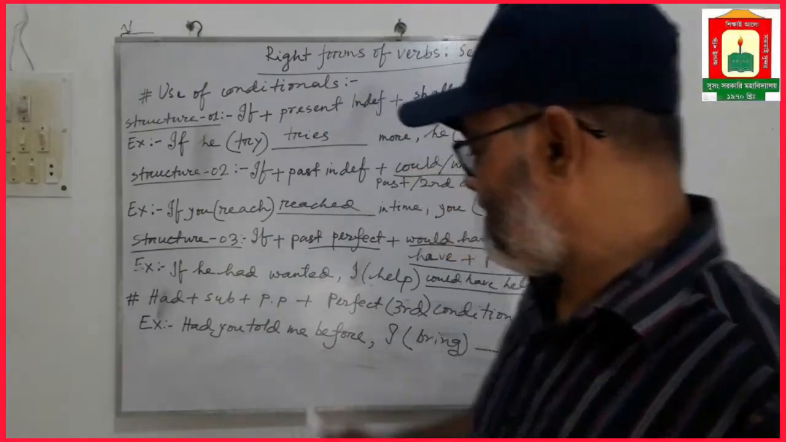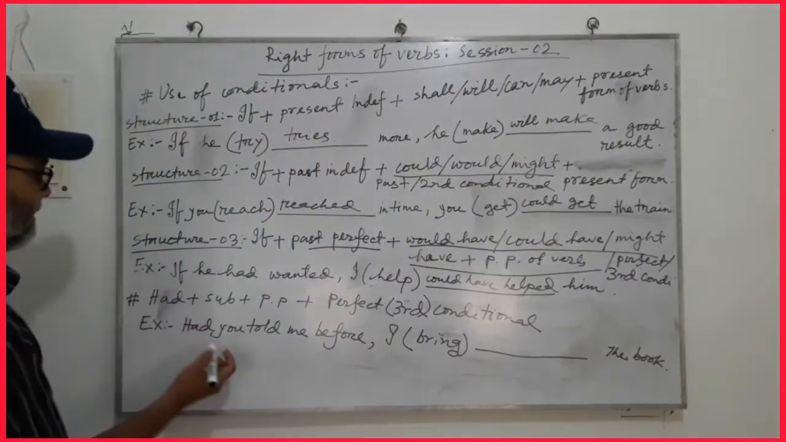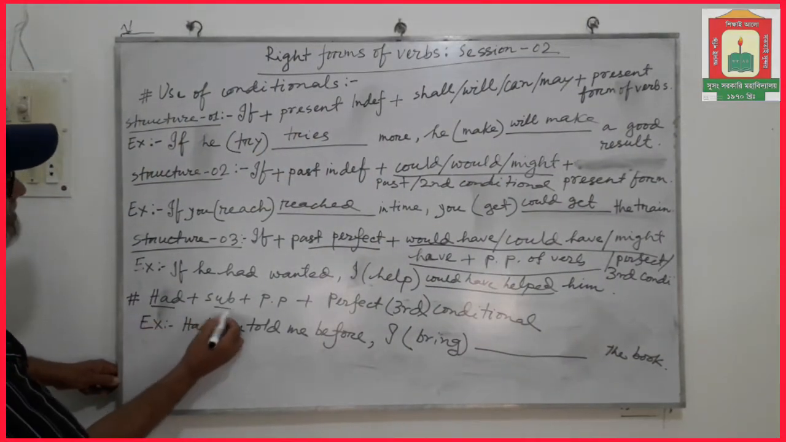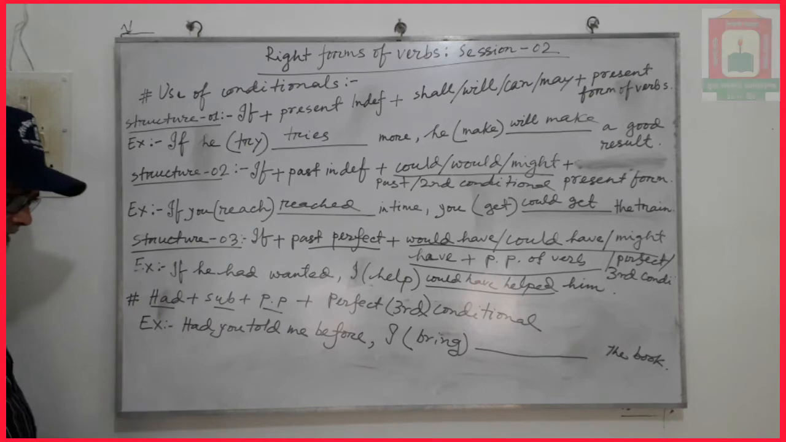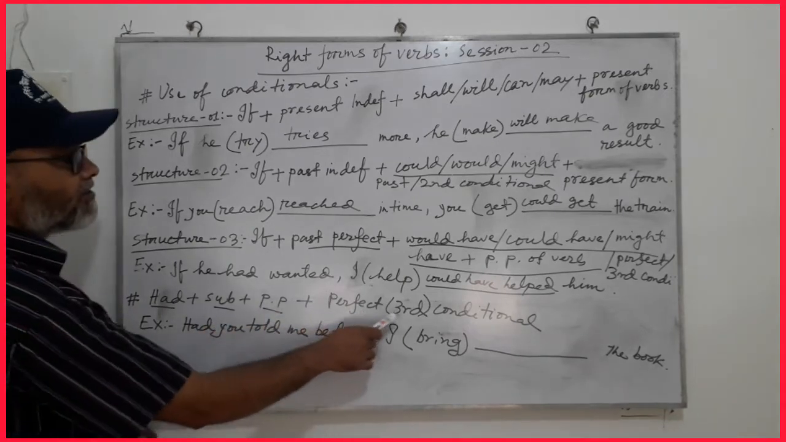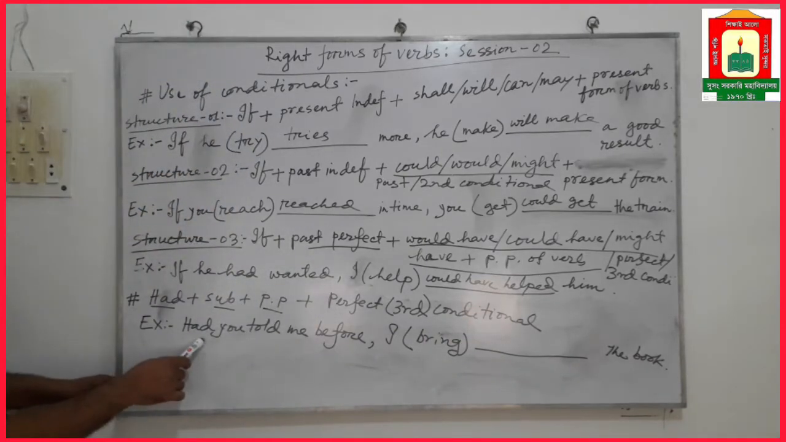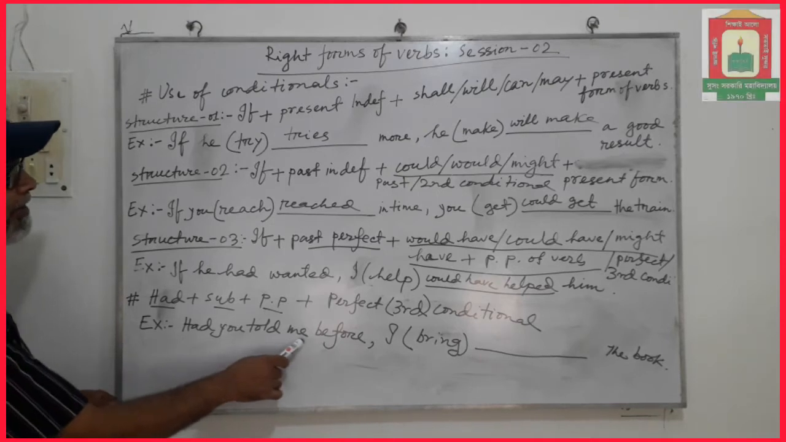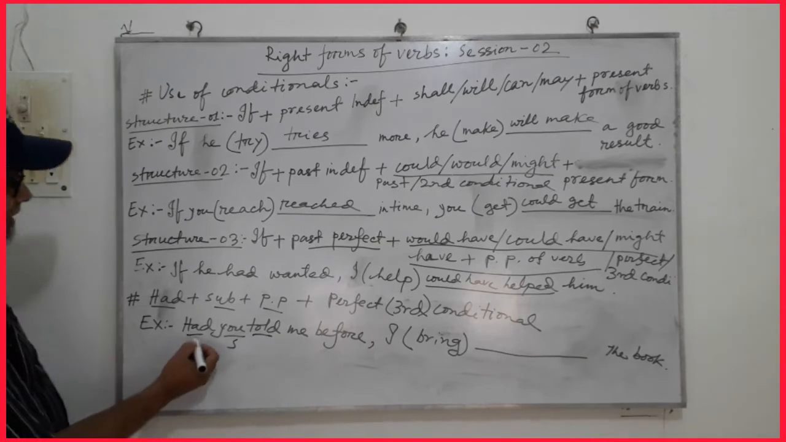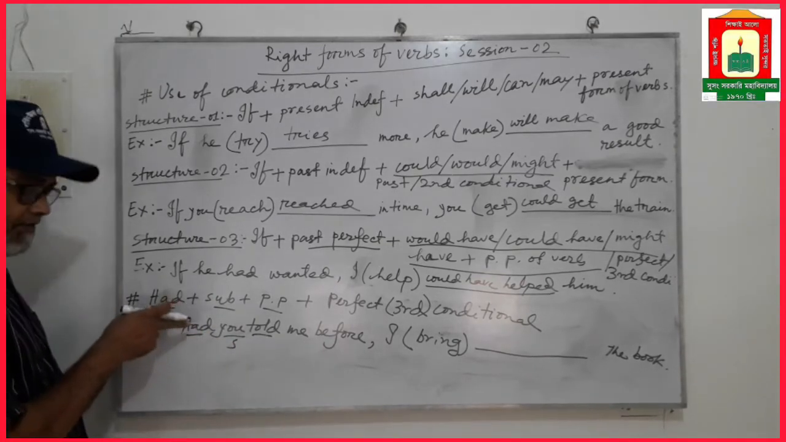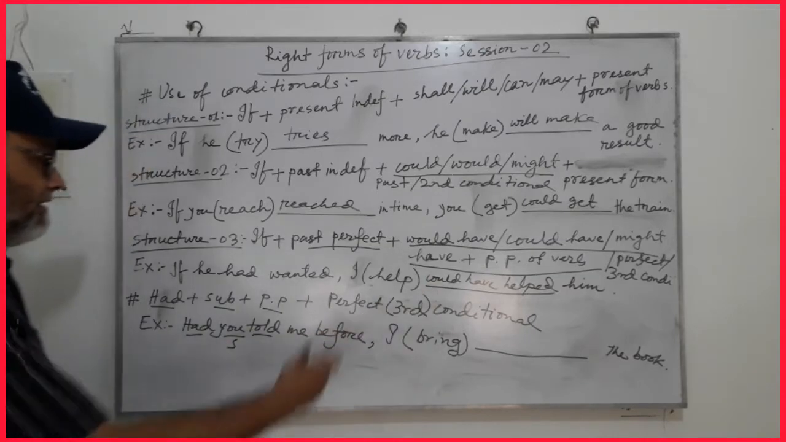Learners, there is another thing you have to know. If there is had plus subject plus past participle form in the part 1 or the first part of the sentence, then you have to use perfect or third conditional in the second part of the sentence. Look at the example. Had you told me before? Here we use had before the subject and it is in past perfect tense. So you have to use perfect conditional in the second part.